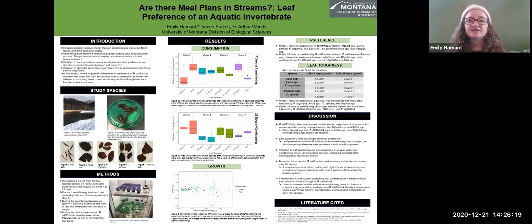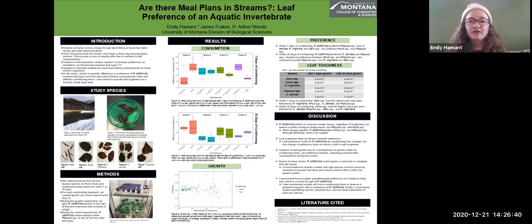Okay, so if it doesn't affect their growth, maybe leaf toughness explains why they're eating these leaves first. It also doesn't. We measured leaf mass area, which is highly correlated with leaf toughness, and there's no correlation between what they were eating or how much they were eating and leaf toughness.